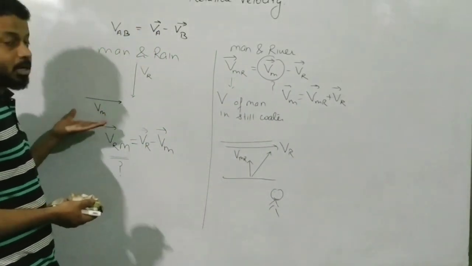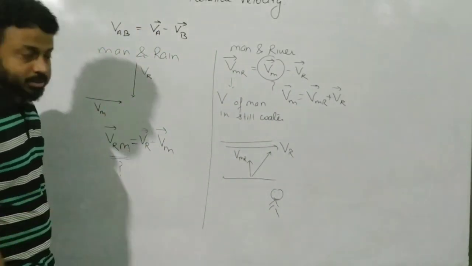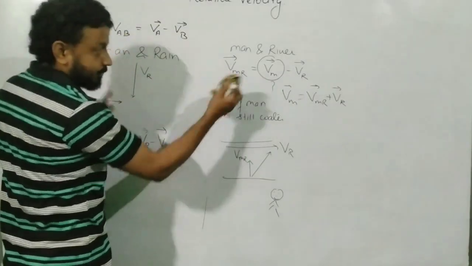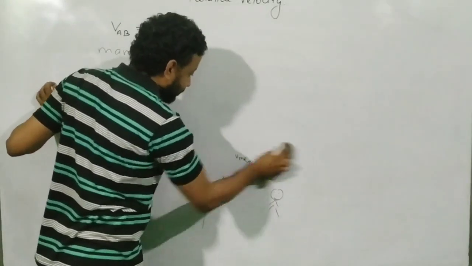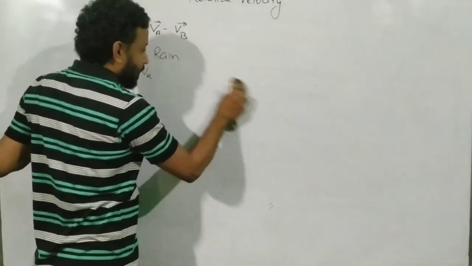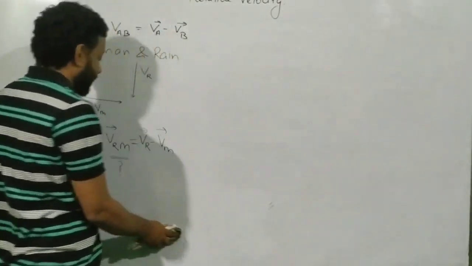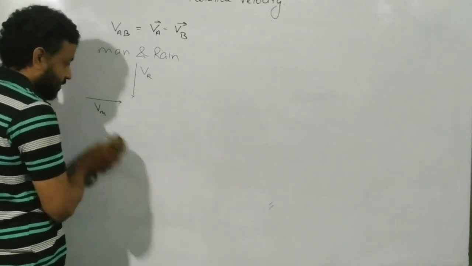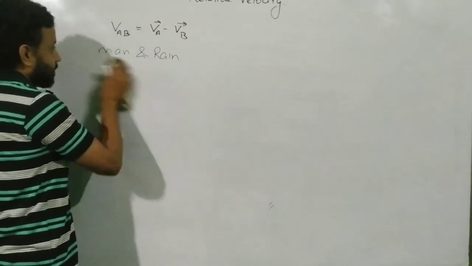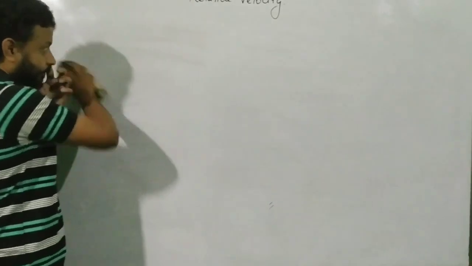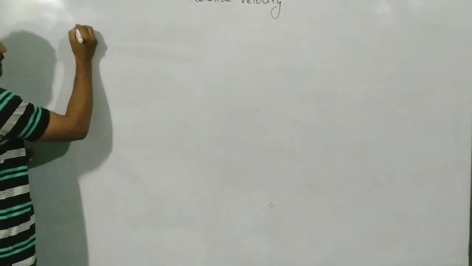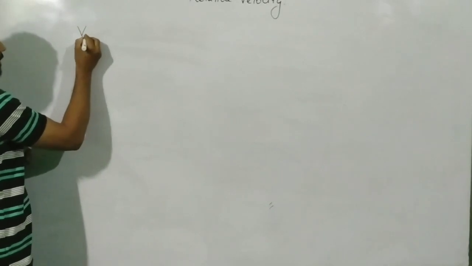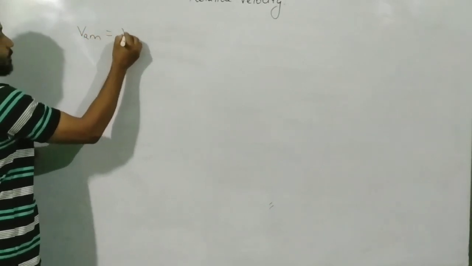Here the medium is the ground on which he is walking, so it remains stationary, but the relative velocity formula remains the same. So now let's start with the velocity of the man and the rain. This is the formula which we have to use.